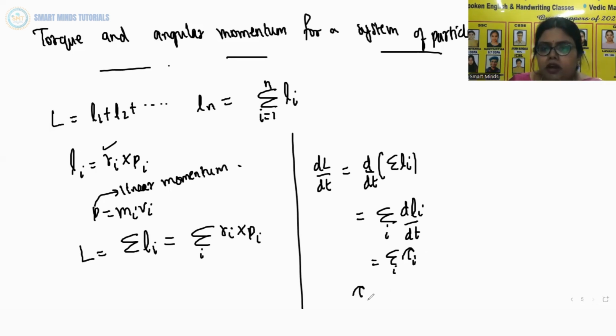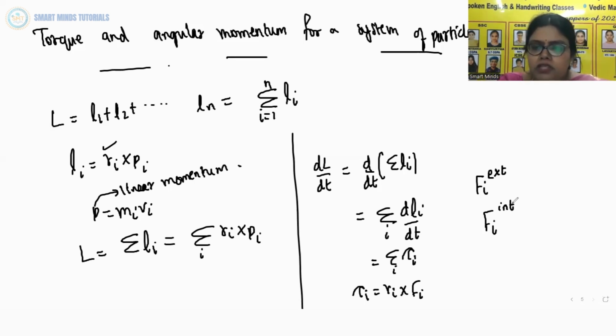So tau i equals Ri cross Fi. The force Fi on the ith particle is the vector sum of external forces, Fi external, acting on the particle, and the internal forces, Fi internal, exerted on it by the other particles of the system.